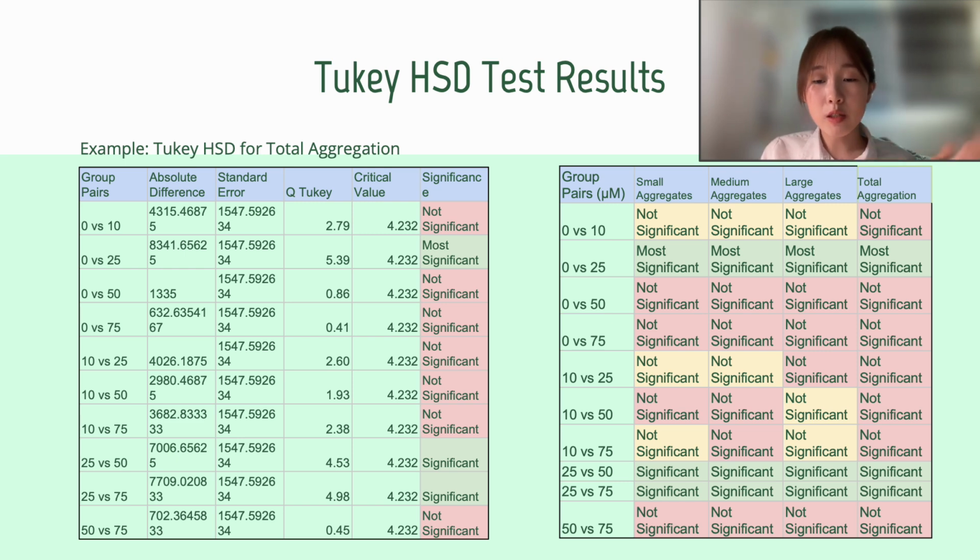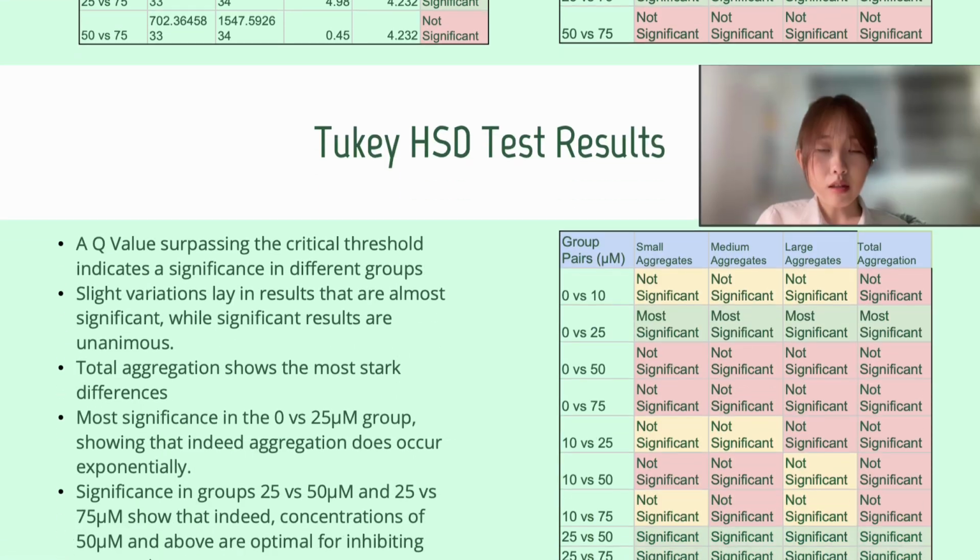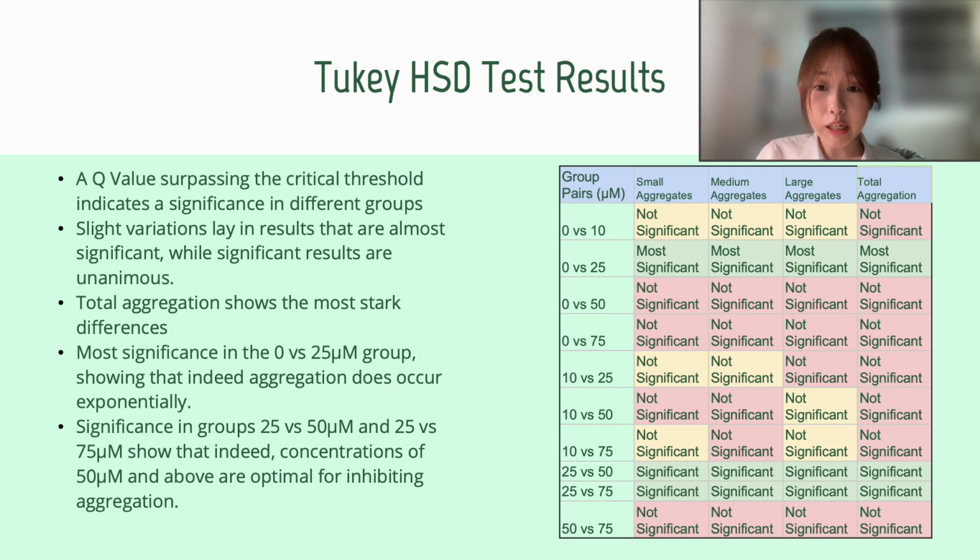To the right is my summary of my results, which show the overall results of the Tukey HSD test. As you can see from these results, there were slight variations in the results of small, medium, and large aggregates, where results could have been significant and were very close to, but were not ultimately significant. However, in total aggregation, these results were very stark, and it was either significant or not significant. The most significant out of every single group, unanimously, was the 0 versus 25 concentration groups, showing that indeed aggregation does occur exponentially, and 25 micromolars perhaps could induce beta-amyloid aggregation.